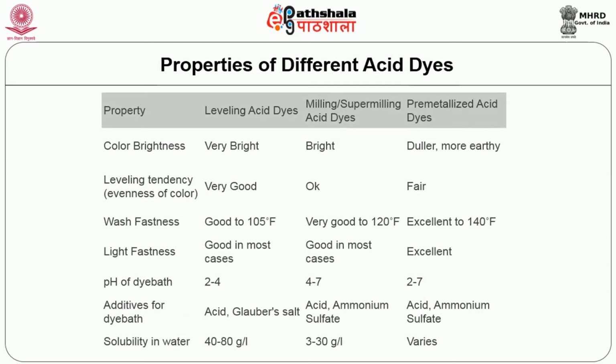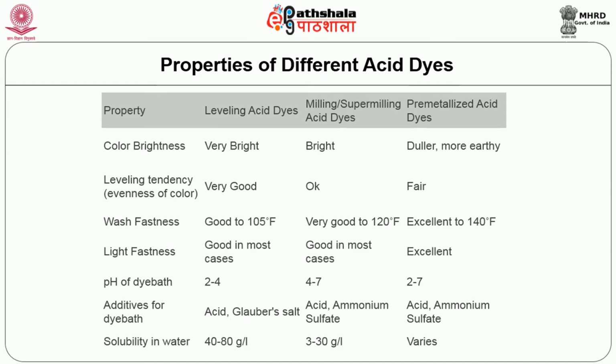Color brightness: for leveling acid dyes, milling, super milling acid dyes and pre-metallized acid dyes, the properties vary. Leveling dyes possess very bright colors, and milling and pre-metallized dyes possess bright and duller shades respectively. Leveling tendency is very good in leveling acid dyes. Wash fastness is excellent in pre-metallized acid dyes. Light fastness is also excellent in pre-metallized acid dyes. And the pH of the dye bath is 2 to 4 for leveling acid dyes, 4 to 7 for milling, and 2 to 7 for pre-metallized acid dyes.